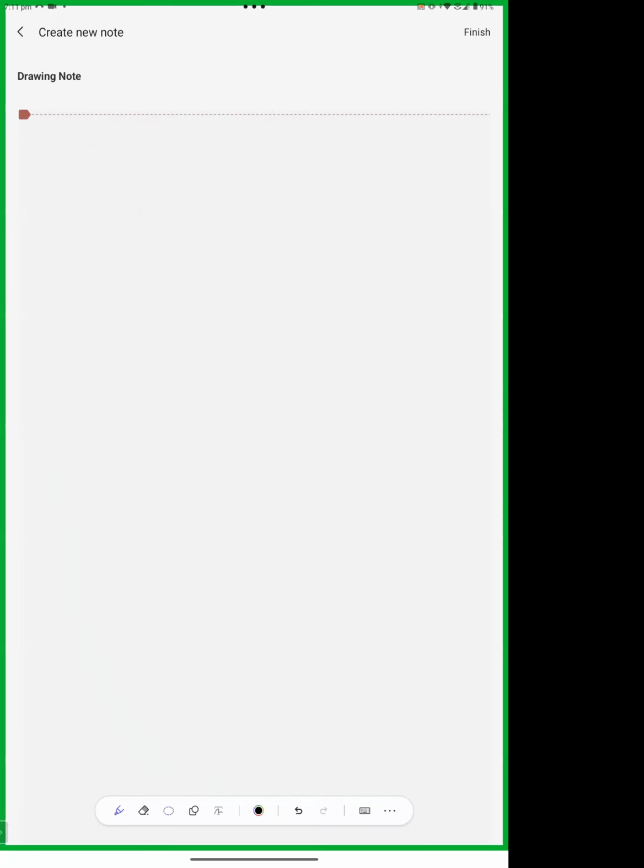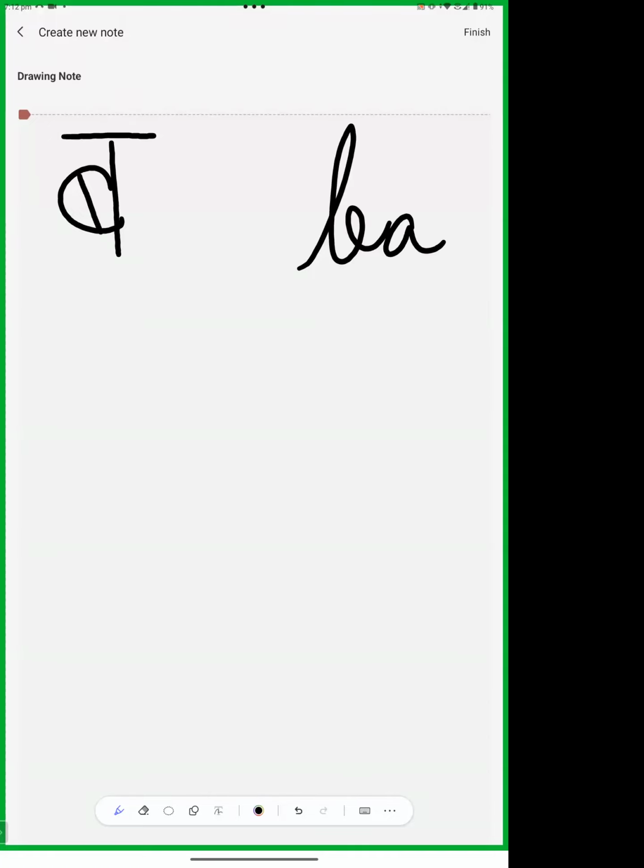Now the letter B. In diacritics, we pronounce it like B, B-A. This is very simple in Sharda script. You just have to make a straight line and then a circle like this, the half circle.